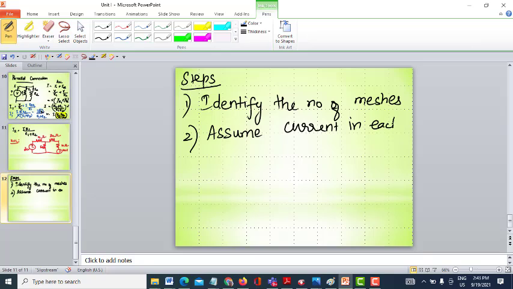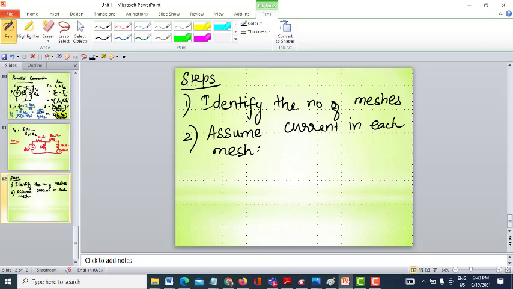Assume current in each mesh. So here, how do you assume your current? Either you need to assume the current in the clockwise direction or in the anti-clockwise direction. Keep in mind, all the meshes should be in the clockwise direction, or all the mesh current directions should be in the anti-clockwise direction.